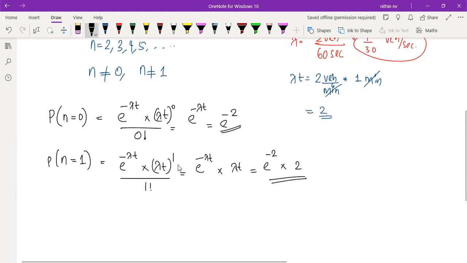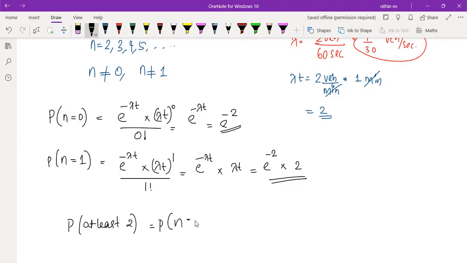Right or not? So in such calculations, you can simplify the calculations. So P of at least 2, I can also write it as P of n greater than or equal to 2. Like this also I can represent that. This is nothing but at least 2, which is equal to the total probability 1. From that I am minusing e raised to minus 2, and also I am minusing 2 times e raised to minus 2.